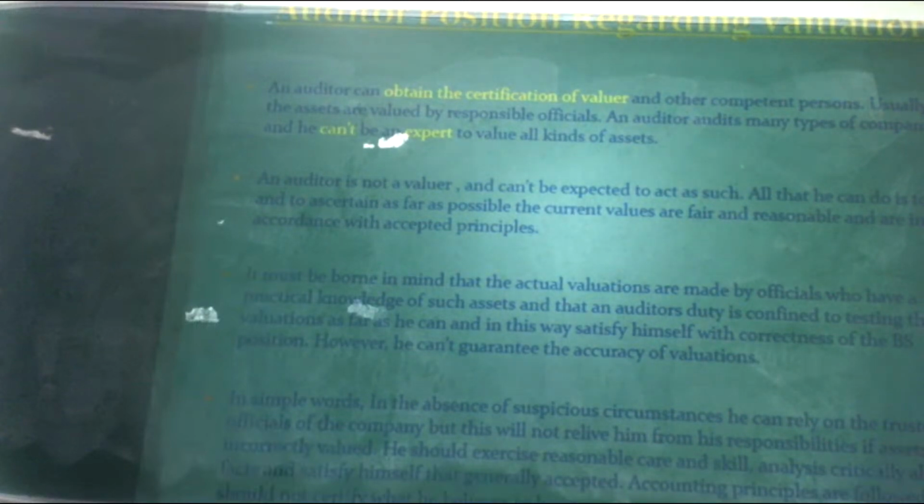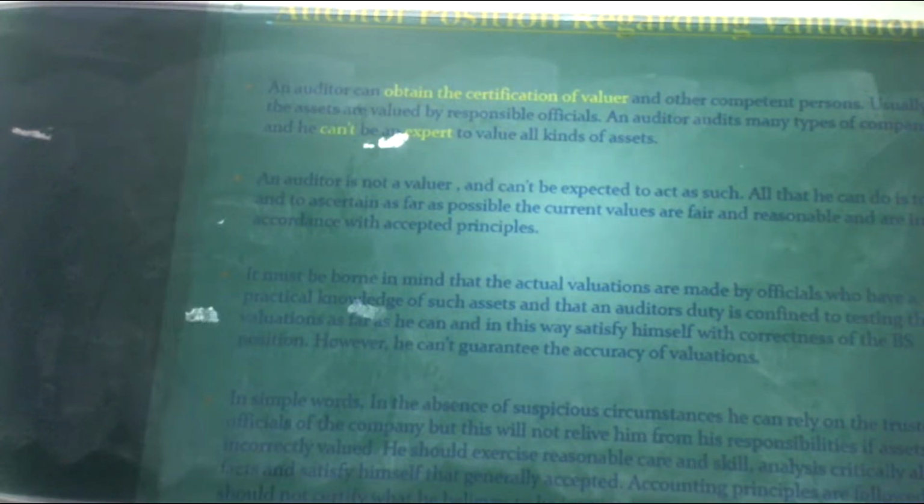The next one: an auditor is not a valuer and cannot be expected to act as such. As he has completed CA, he cannot act like a valuer, and all he can do is ascertain, as far as possible, that the current values are fair and reasonable and in accordance with generally accepted accounting principles. It means the ascertained values of the assets and liabilities should be fair and reasonable, and in accordance with accepted accounting principles.